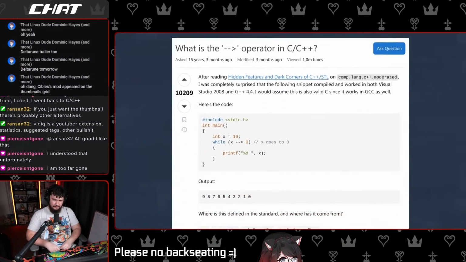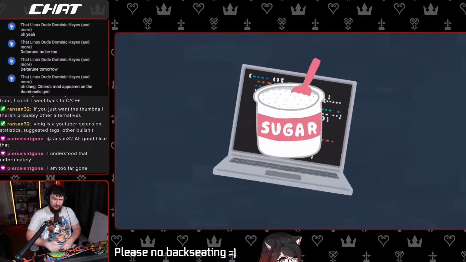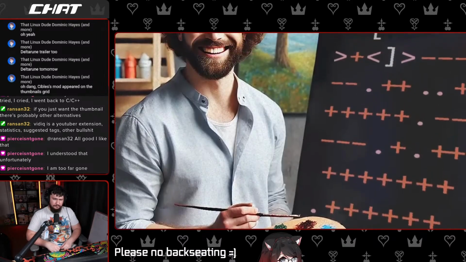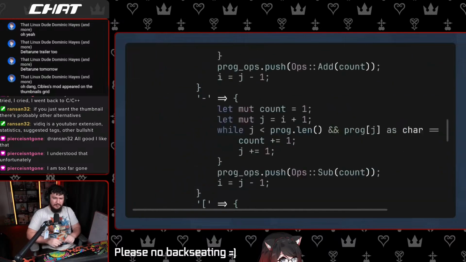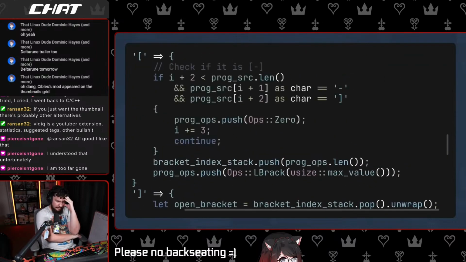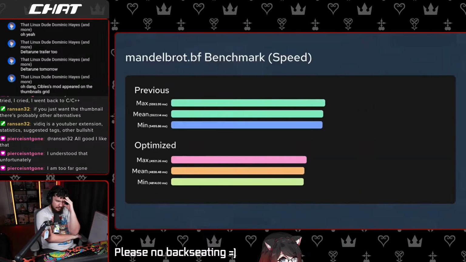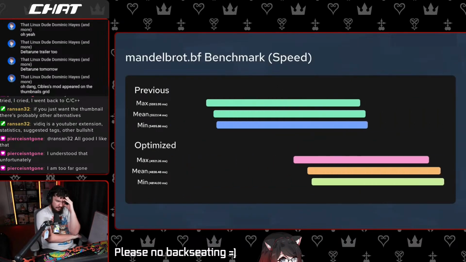It's somewhat similar to this operator in most of the C-based languages, which is to say that it's not really an operator or syntactic sugar, but more of a happy little accident of language design. Since we already know the results of this particular loop, we can just turn it into a new operation, which directly sets the current cell to 0 without actually performing the loop. And depending on the workflow, sometimes it helps a little, sometimes it helps a lot.